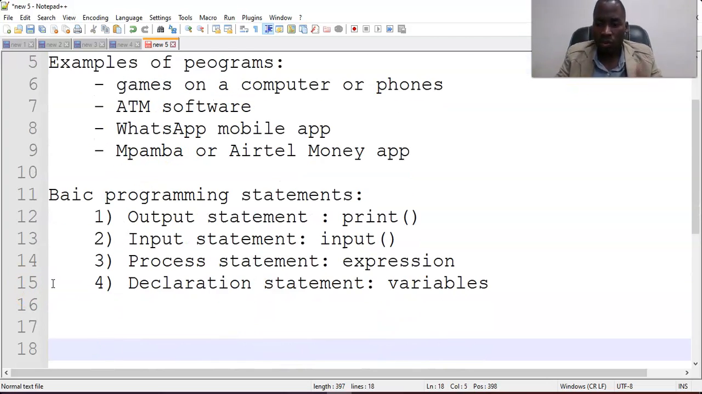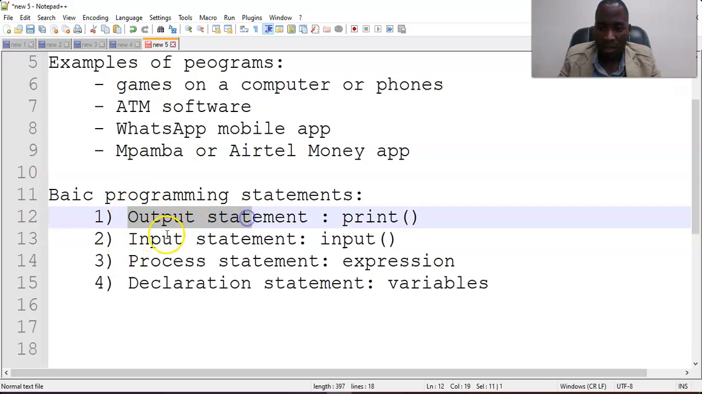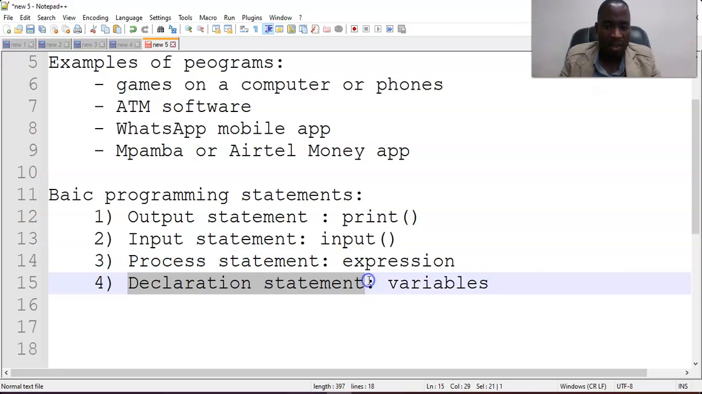So to come up with those sets of instructions, we have different types of statements that we use. The basic ones, four of them, are output statement, input statement, process statement, and declaration statement. There will be other complicated statements that we're going to be introduced to, but these are the basic ones. So for you to come up with any program, we use these statements. Specifically in our case, we're going to be using Python.